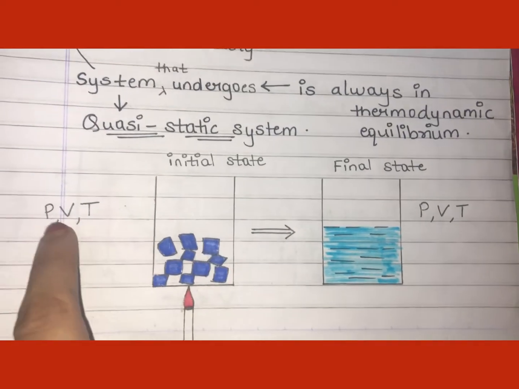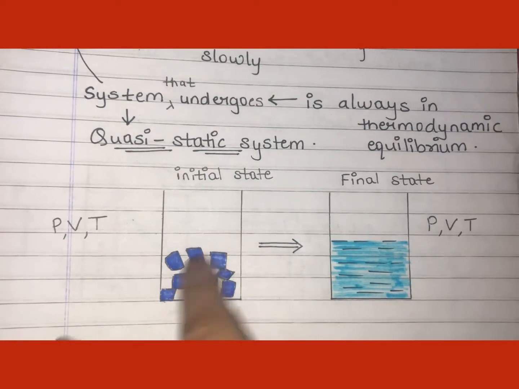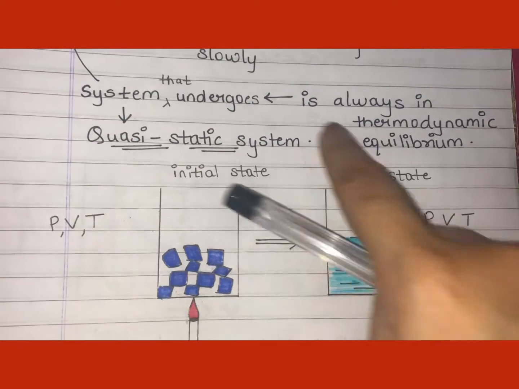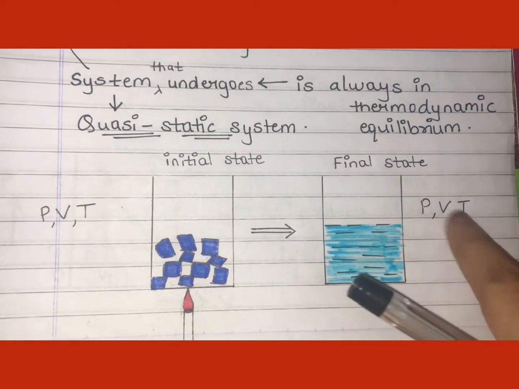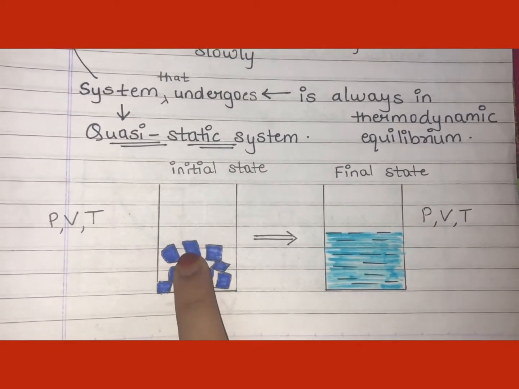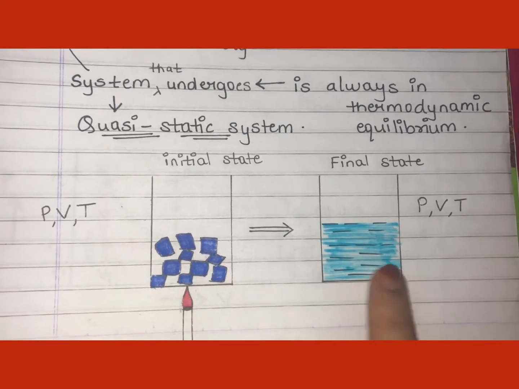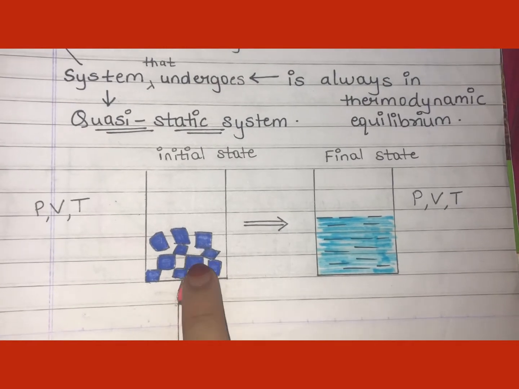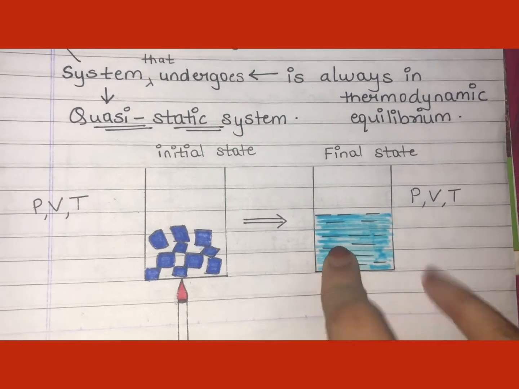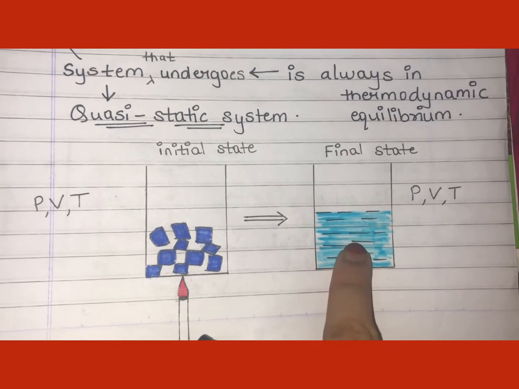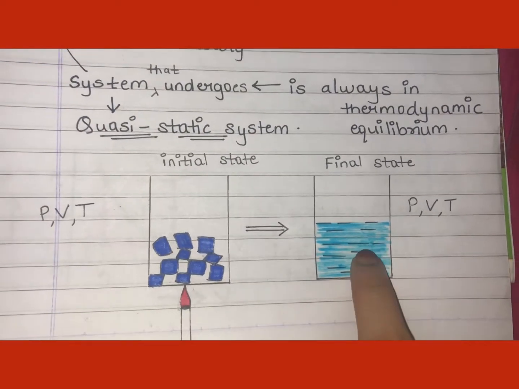Now in the initial state, the state variables, that is pressure, volume, temperature, density, mass of the system, are different, and when the system changes from initial state to final state, the state variables change. Here the temperature might be 0 degree Celsius. Of course, for ice its temperature is 0 degree Celsius, and here after heating, the ice or the solid state changes to liquid state. So there is a change in the state of the system. Here the temperature is different. It can be anything but not 0 degree Celsius, because we have supplied heat to these ice cubes, right? So here the temperature changed.